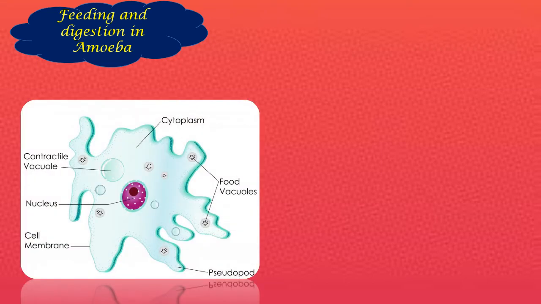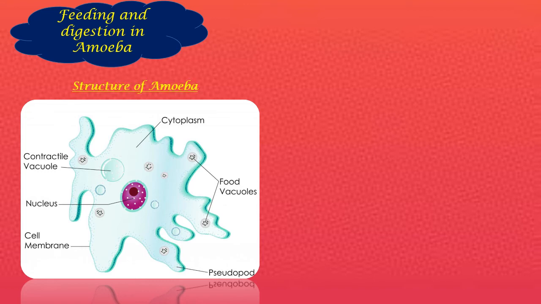So far, we were just looking at multicellular structures, like human beings and animals, and how the digestion process happens. They have a specific mouth, organs for digestion, and everything. But here we're going to look at amoeba. Amoeba is nothing but a single-celled organism. It is unicellular and it cannot be viewed with the naked eye. We need a microscope to view it. So, let us see how digestion happens in this organism.